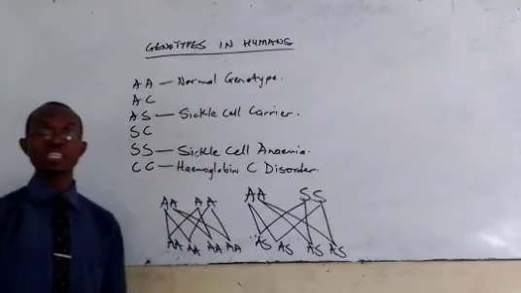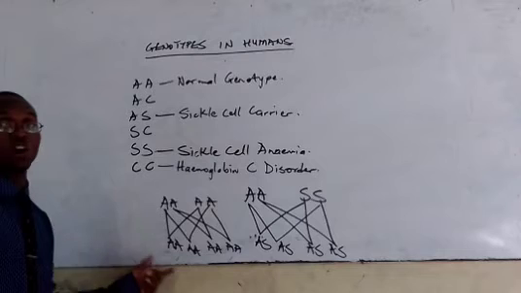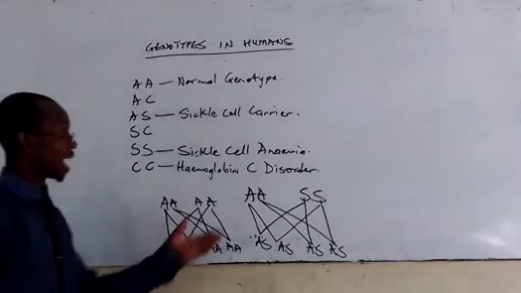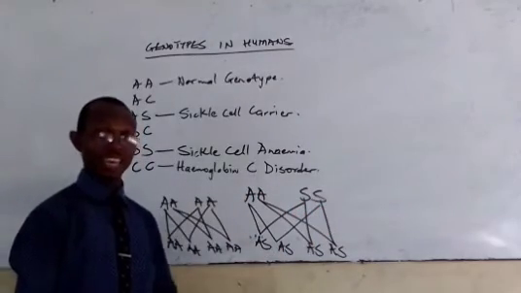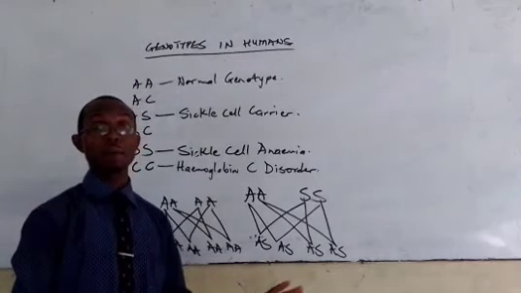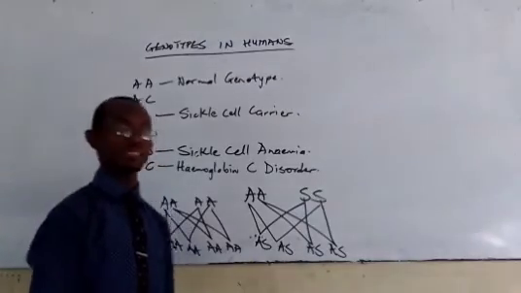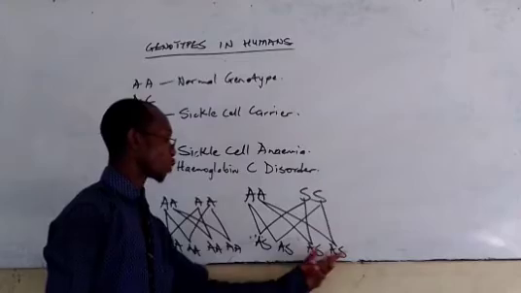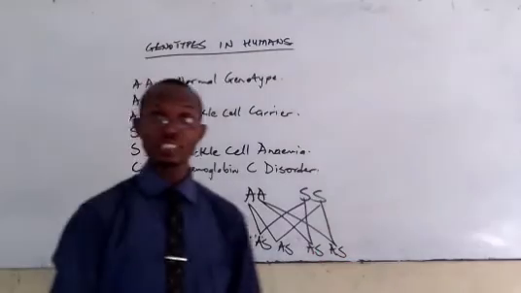So that is the possibility. When we have AA marrying AA, we always have all of the offspring being AA, unlike when we have AA marrying AS. Yes, AA can also marry AS. In fact, that is the most advisable match, where AA marries AS. So we can have all of the offspring being AS. They are only carriers of the trait.